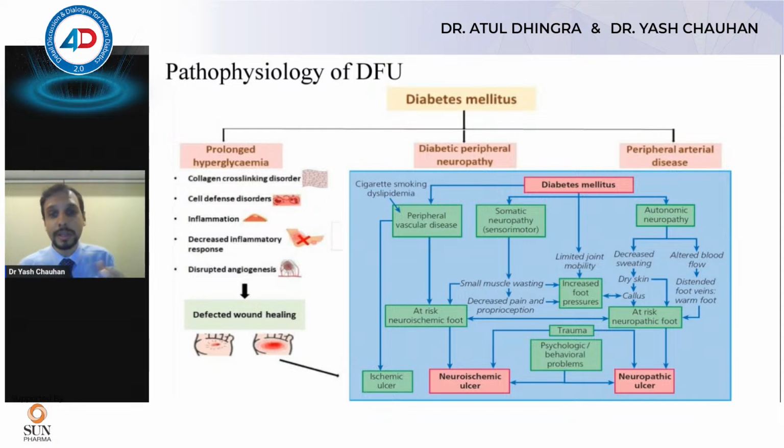The next two things are quite important, and both of them in conjunction are the worst reasons why diabetes can cause this foot ulcer. So, first is peripheral neuropathy. Peripheral neuropathy is in the form of somatic neuropathy or autonomic neuropathy. Somatic neuropathy involves the motor nerves and the sensory nerves. When there's motor nerve involvement, that leads to small muscle wasting, and that leads to bony deformities, and that leads to something that we know as a neuropathic ulcer.